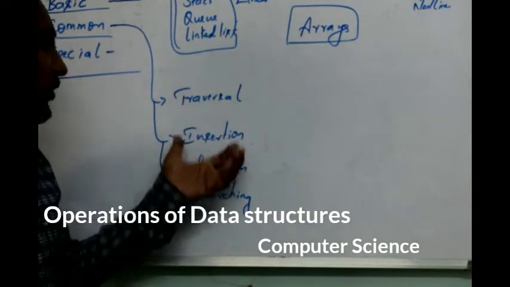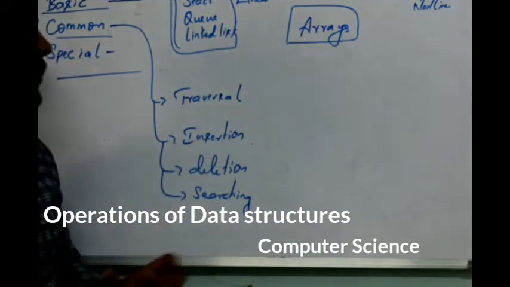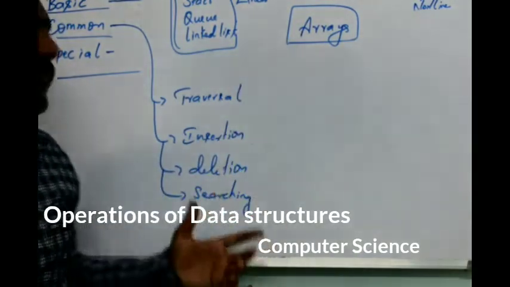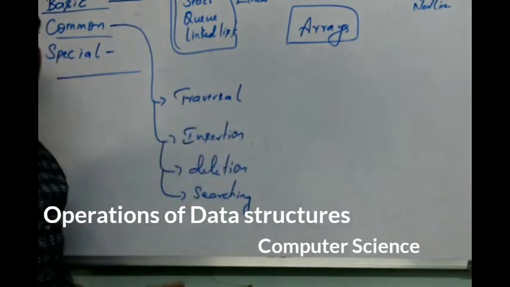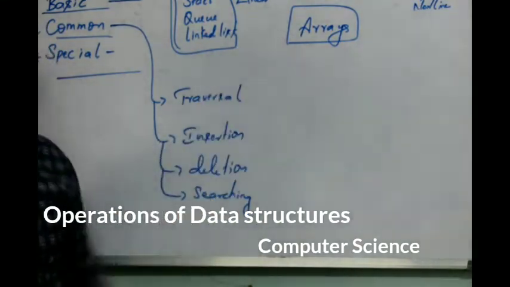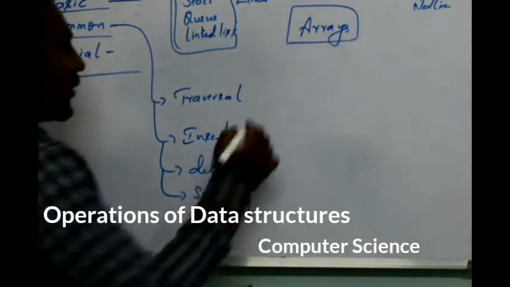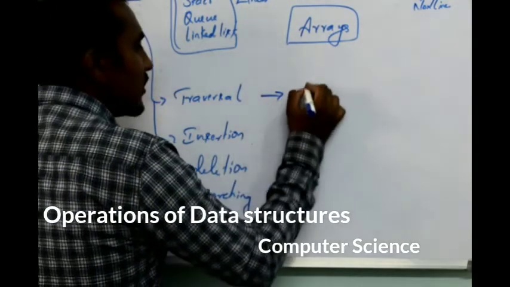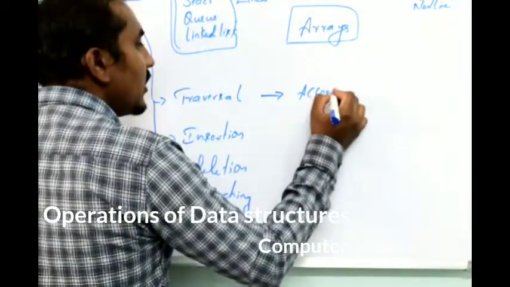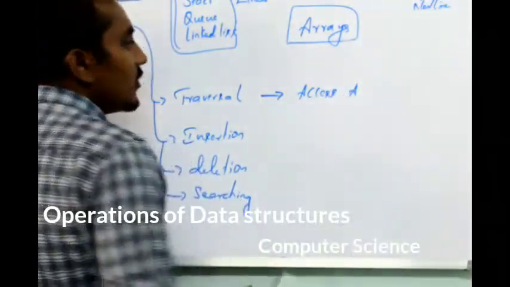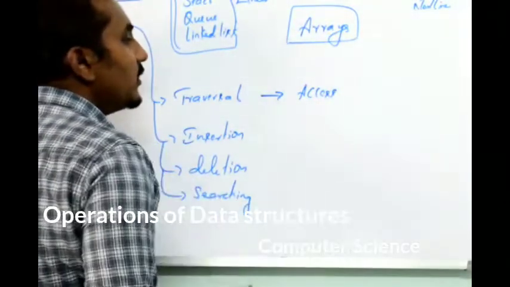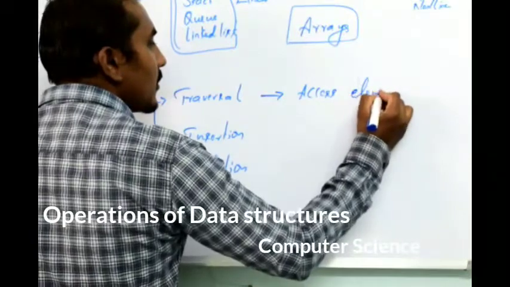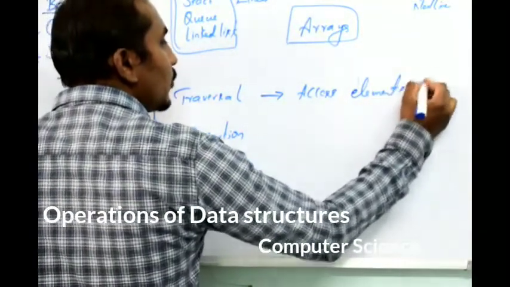First I'll tell you the meaning of these operations, then with the help of arrays we are going to see these functions with an example. Now first, coming to traversal. Traversal is nothing but when you access the elements at least once.